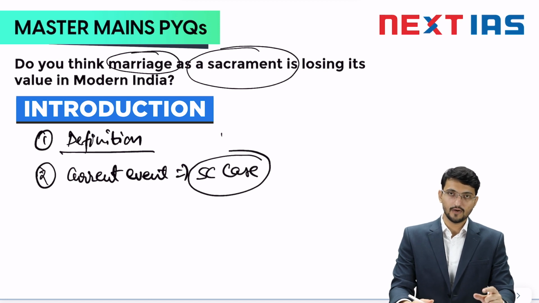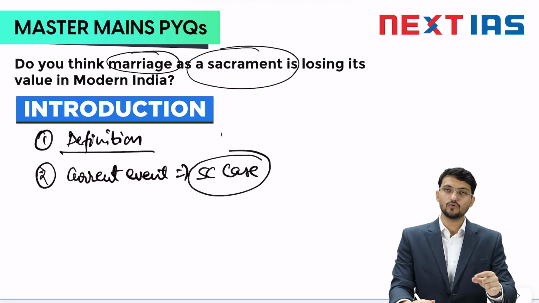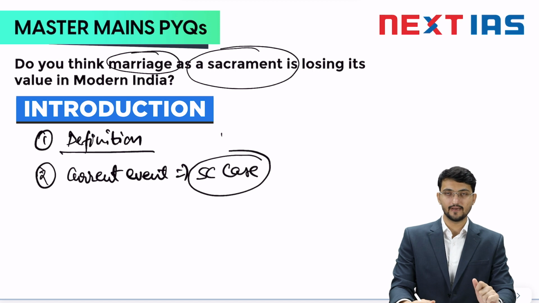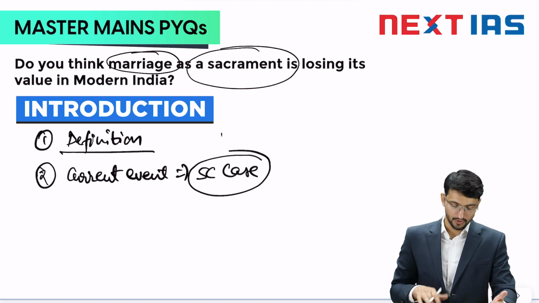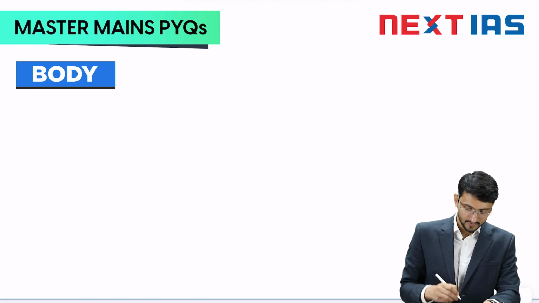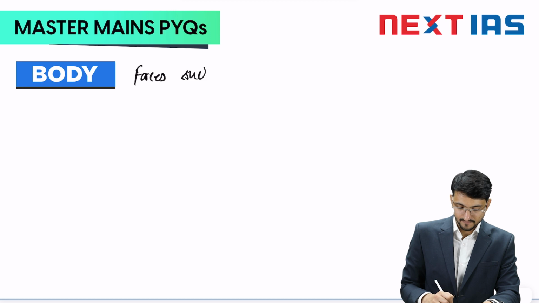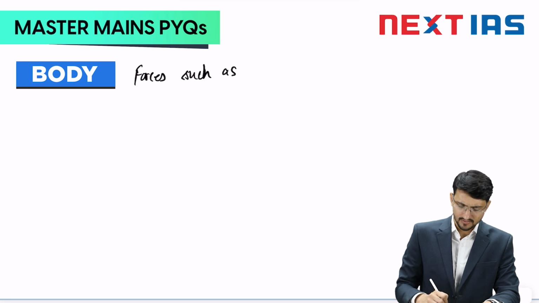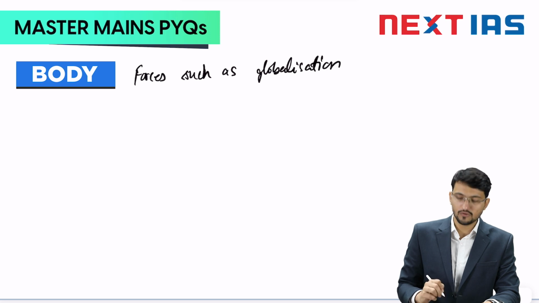After writing the introduction and a bit about the sacramental nature of marriage, you can directly jump to a connecting line or a subheading which will form your body part. So in the body you can start with various forces. You can write forces such as, and give some examples. Globalization.